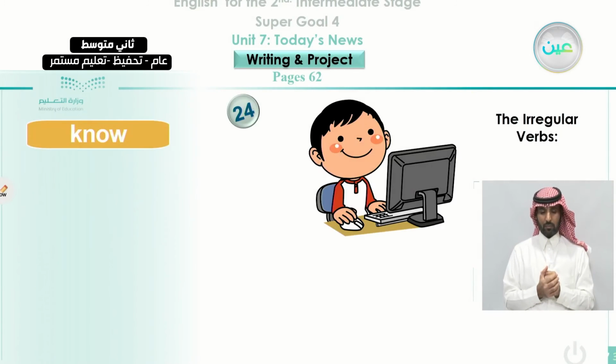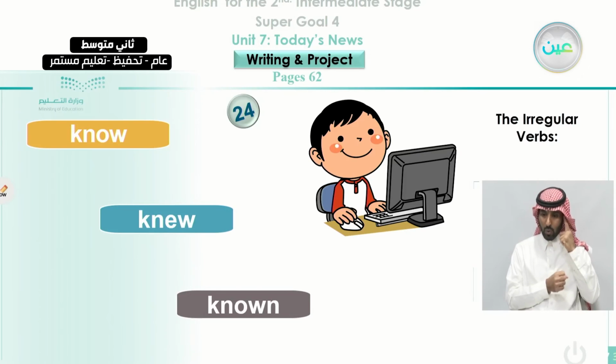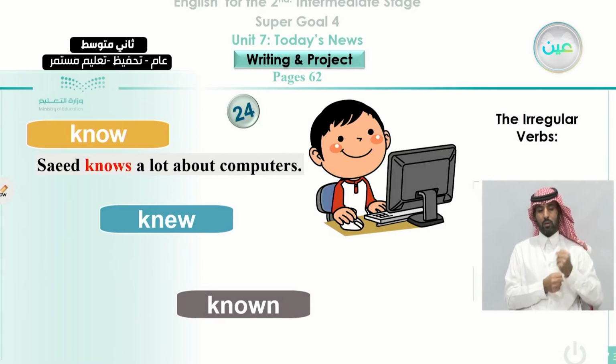In number 24, the verb know, the past is knew and the past participle is known. How can we use it in three different sentences? We can say Saeed knows a lot about computers. You can tell from the picture here that Saeed learns a lot about computers, so he knows. We're talking about a fact or something that is in the present.